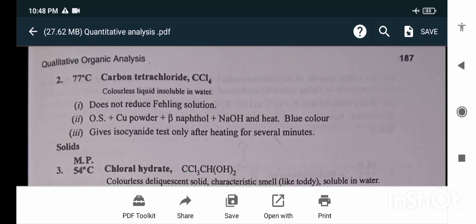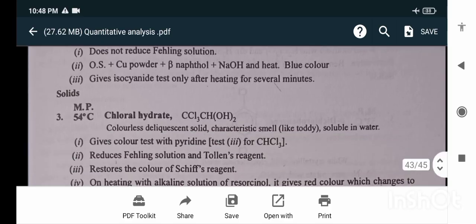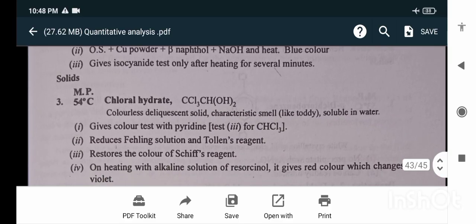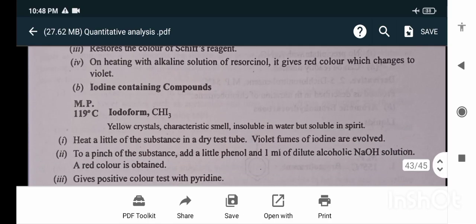Carbon tetrachloride does not reduce Fehling's solution. Original substance plus copper powder plus beta naphthol plus NaOH and heat gives blue color. In the solid, chloral hydrate gives a color test with pyridine, reduces Fehling's solution and Tollens reagent, and restores the color of Schiff's reagent. On heating with alkaline solution of thymoquinol, it gives red color changing to violet.